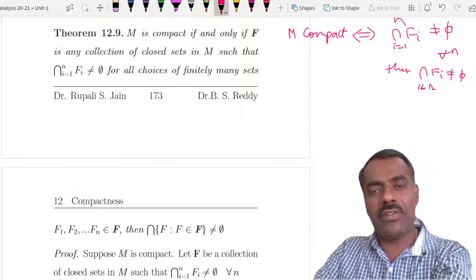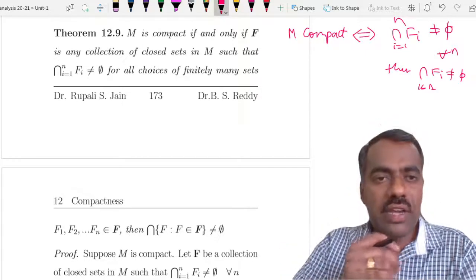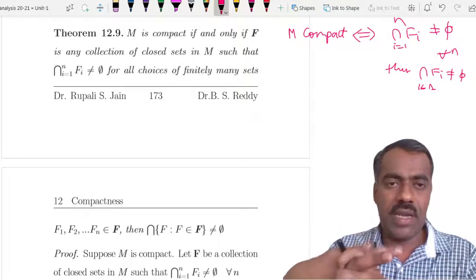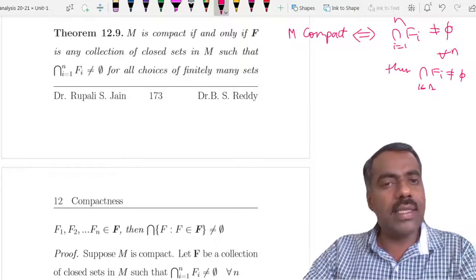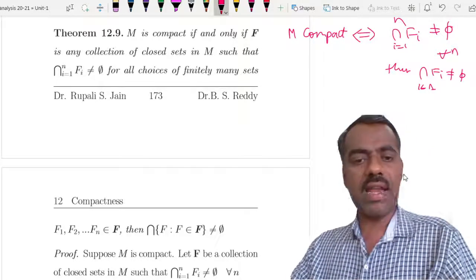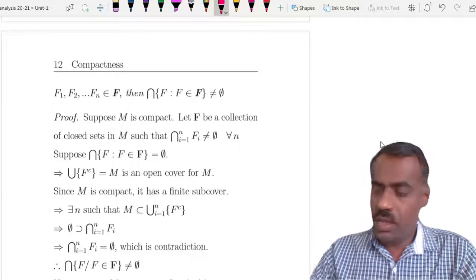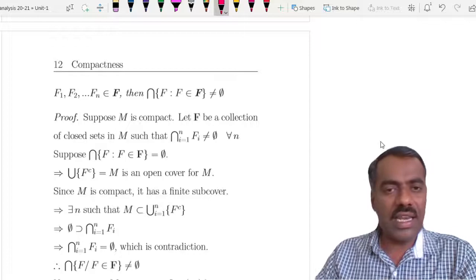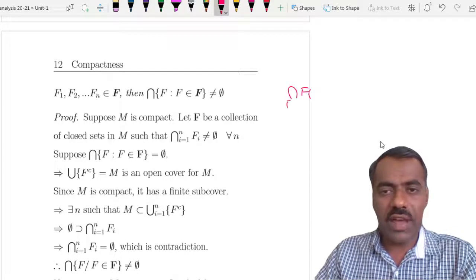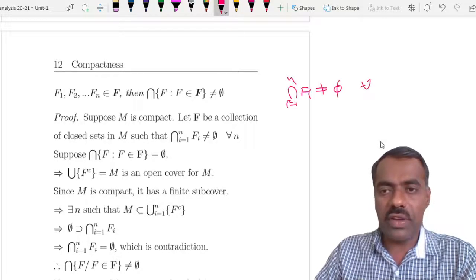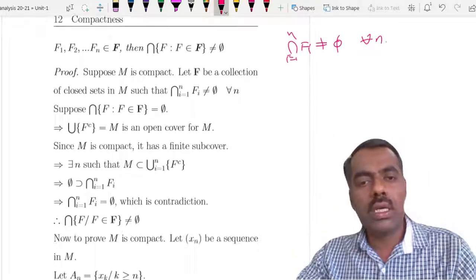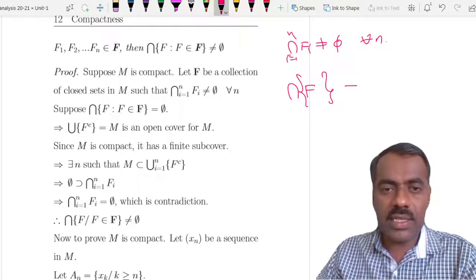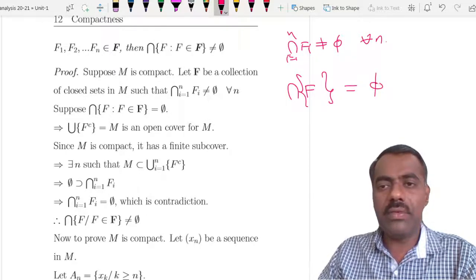So M is compact if and only if whenever you have a collection of closed sets such that any finite intersection is non-empty, this implies the arbitrary intersection of those closed sets is non-empty. Fine. How can we prove this? Suppose M is compact and F is a collection satisfying that the finite intersection of the Fi's is non-empty for every possible n. Then we want to show that the intersection of F is also non-empty. We prove it by contradiction.